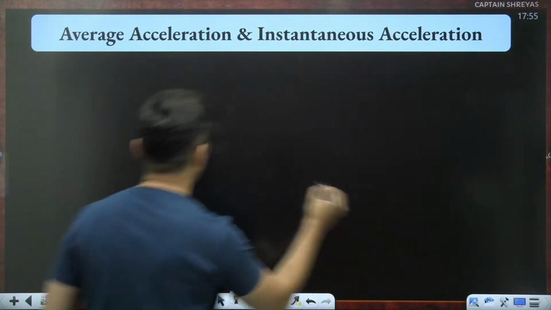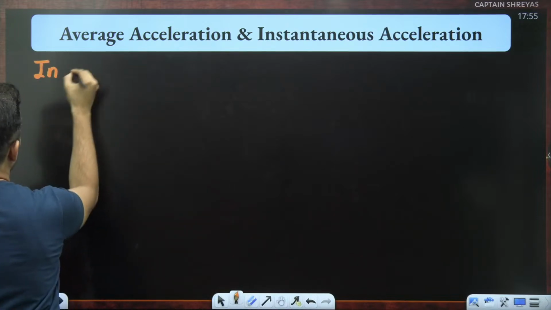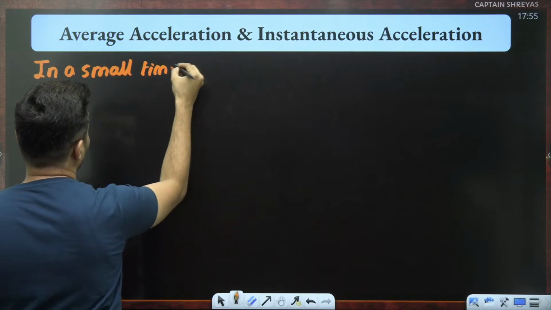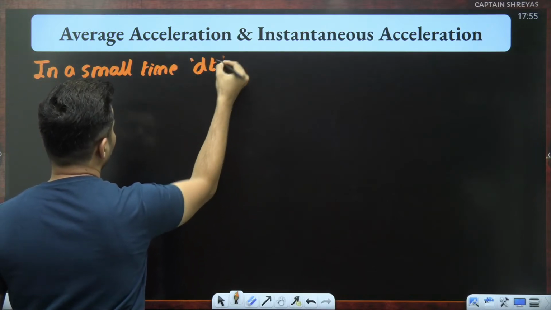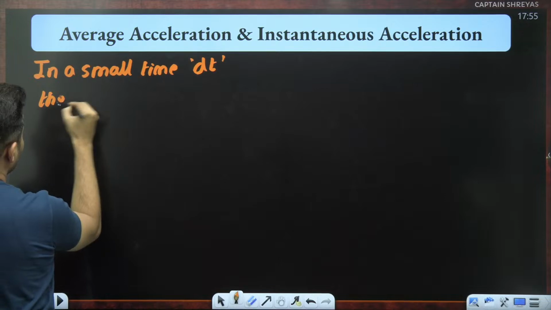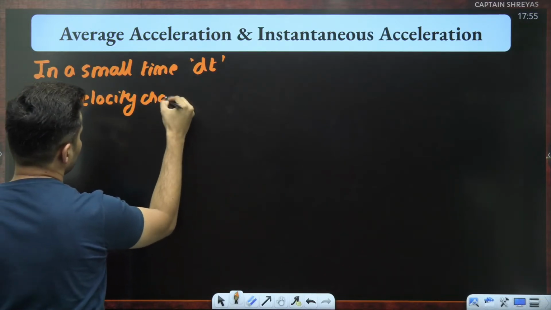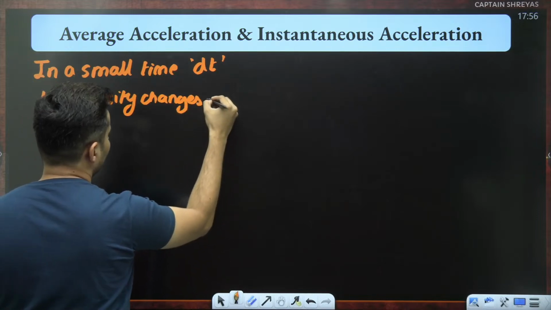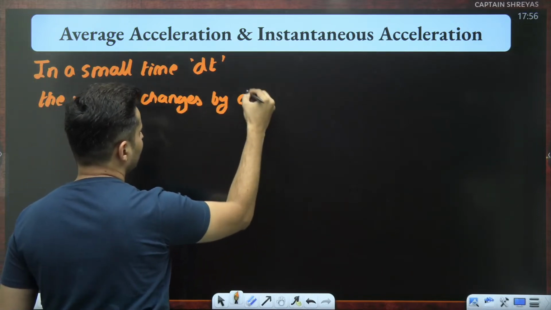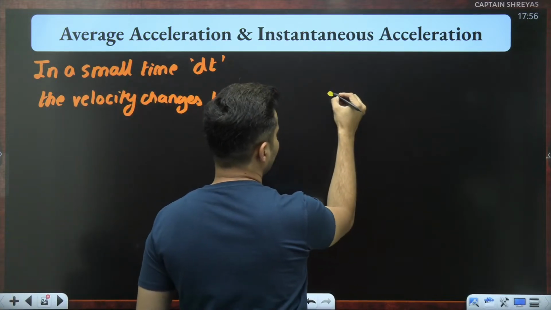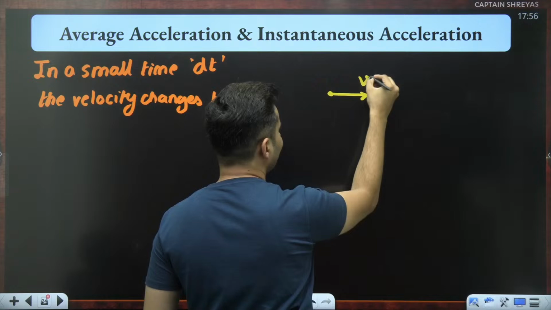Instantaneous means in a small time interval, that means dt, the velocity changes. How much does it change by? Changes by dv. Say for example, there was a particle here, it had some velocity v.